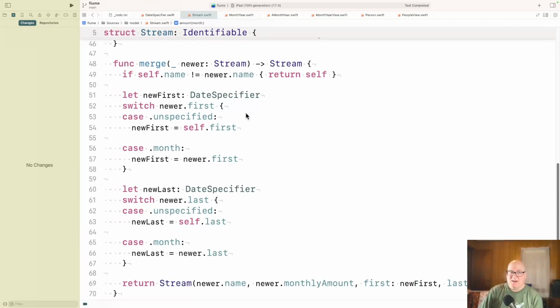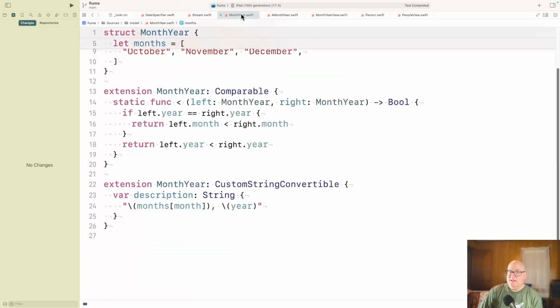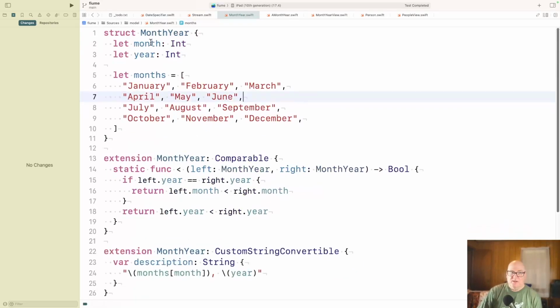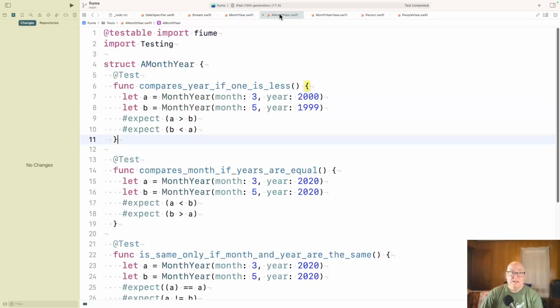Okay, so we started moving towards this notion of month-year, and it's starting out very simple. There's just a month field and a year field. We have the month so you can print a name, and we have a less-than function to decide if one month is less than the other. And so if the year's the same, we look at the month. Otherwise, we can just look at the year. Now, that deserves a test, and this is where the new framework comes in.